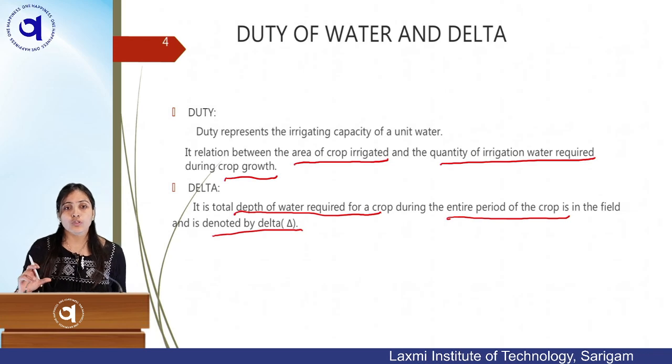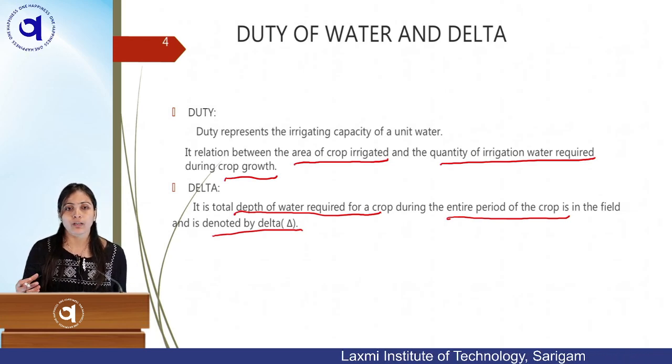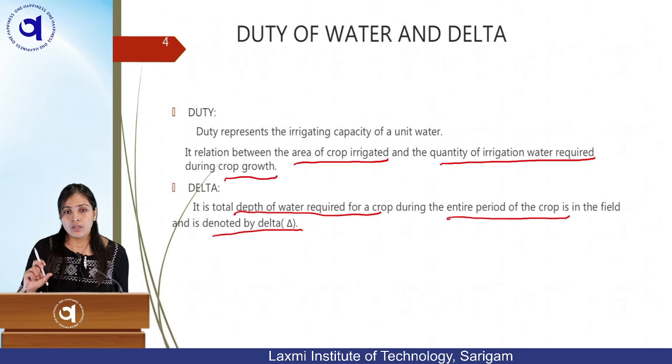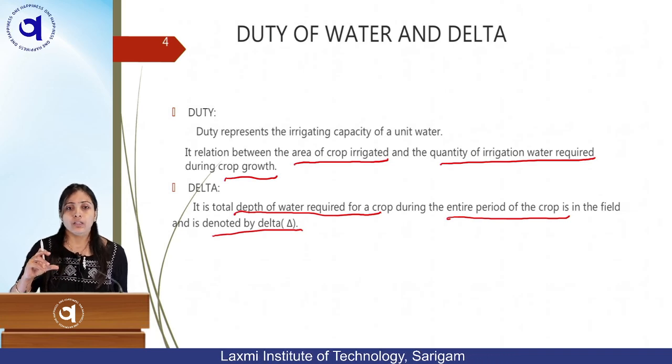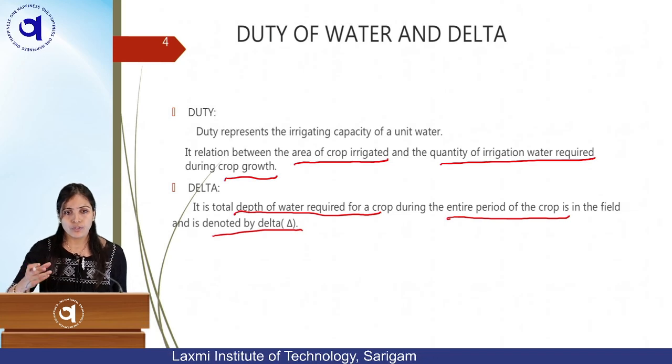Suppose you are growing a crop like paddy. The entire season is 3 to 4 months. For this entire crop period, the depth of water required to grow the crop is called delta.